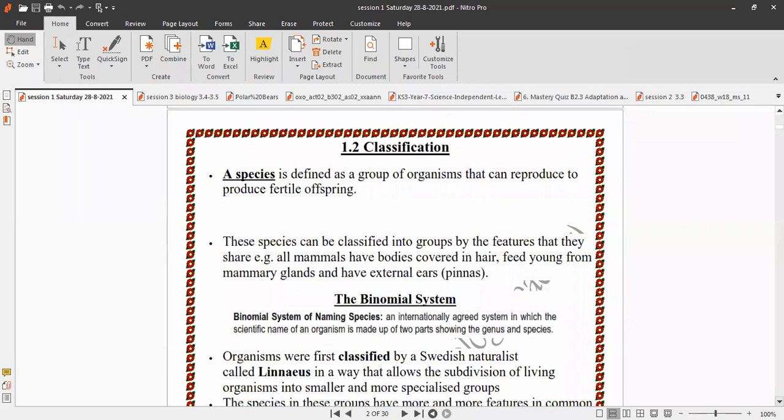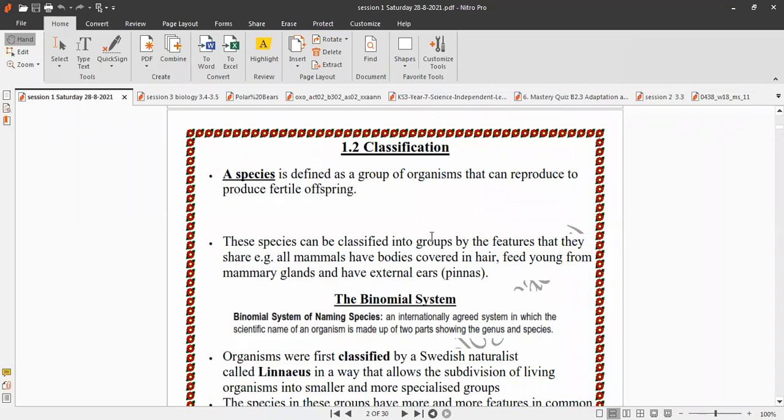The second part, classification. First, you have to know the meaning of species. Species, group of organisms that can reproduce to produce fertile offspring.